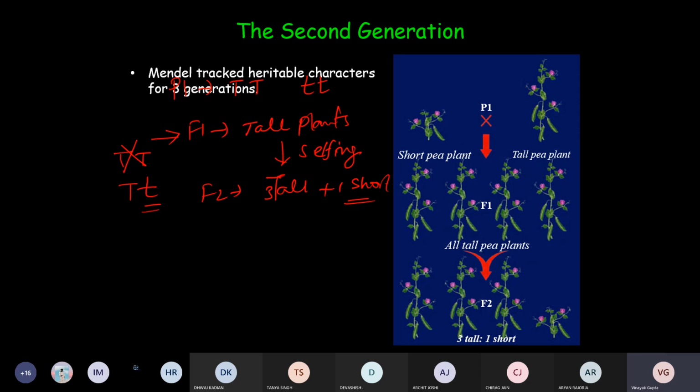Okay, so far he made the rule based on the F1 generation, where he got all tall plants. So he made the law of dominance, that when you are doing a genetic cross between two pure lines, only one particular trait is going to appear in the F1 generation, and that is called dominant. And the second trait which disappears is called recessive. Now let's try to understand what is the logic behind this 3:1, how to explain this ratio.